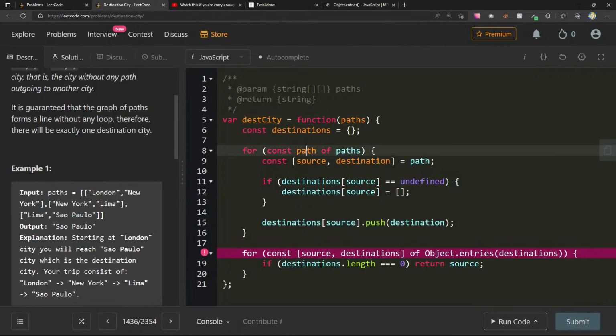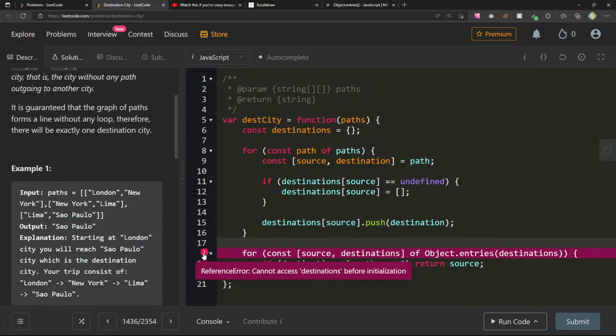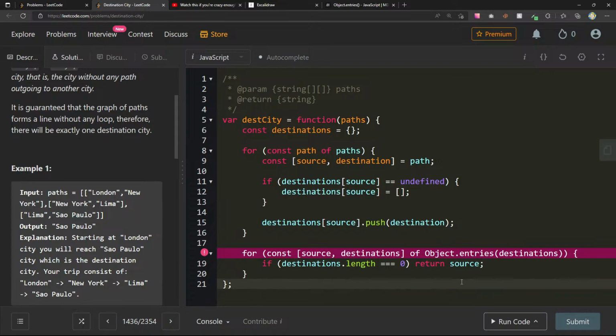For const path of paths, we get the source and destination from the path. Destinations.source: cannot access destinations before initialization. That's a very interesting error. Maybe, am I using this? Oh, okay, here we go.